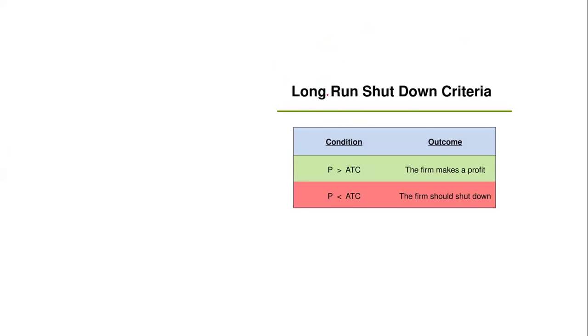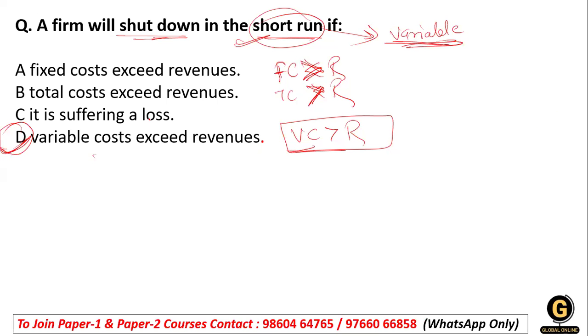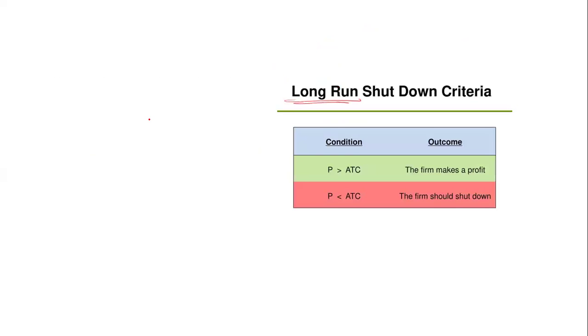One more thing: what about the long run? All this was about when the company is in the short run. In the long run, if the price is greater than the average total cost, the firm makes a profit.